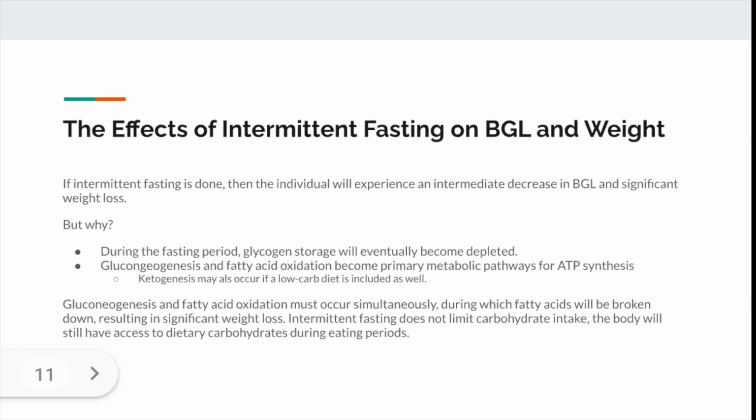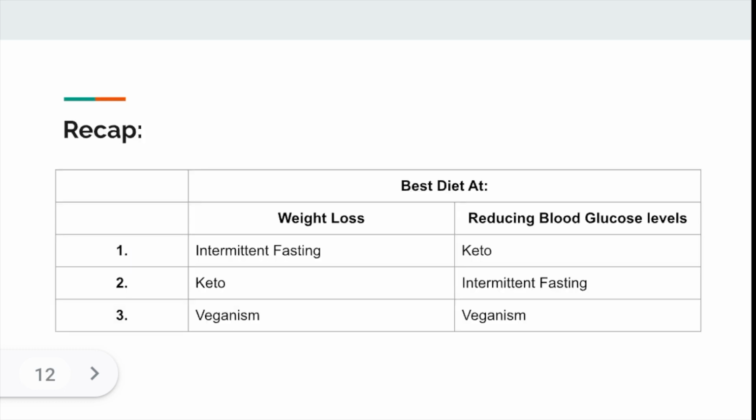Thus, due to all these processes occurring at once, intermittent fasting will most likely be the most efficient at weight loss. Likewise, as carbohydrate consumption is still permitted during the eating period, blood glucose levels will likely be the second lowest, right behind keto. Lastly, this is just a nice recap of what we've just gone through, how we rank each diet in terms of their ability to encourage weight loss and reducing blood glucose levels.